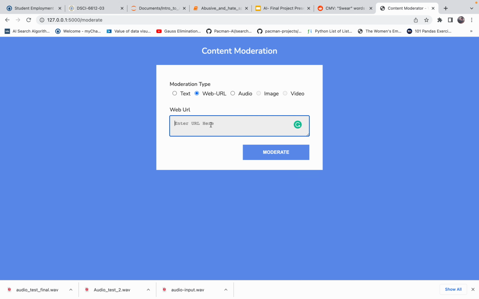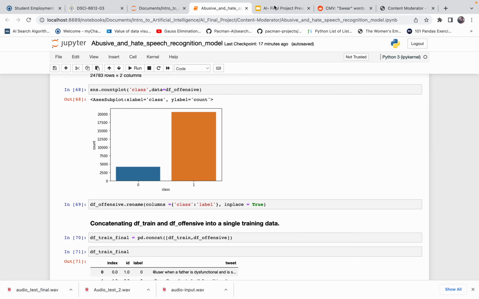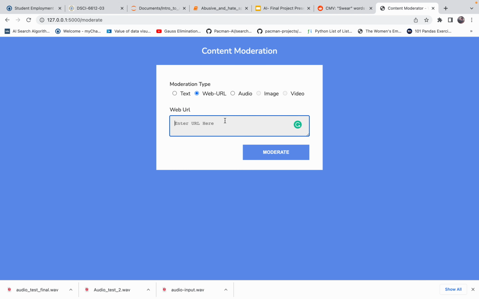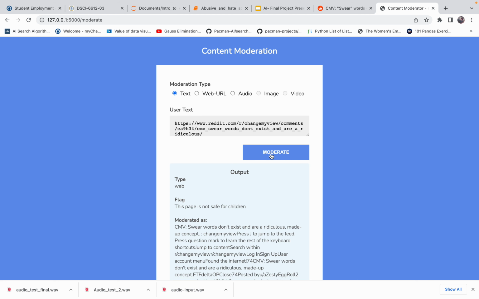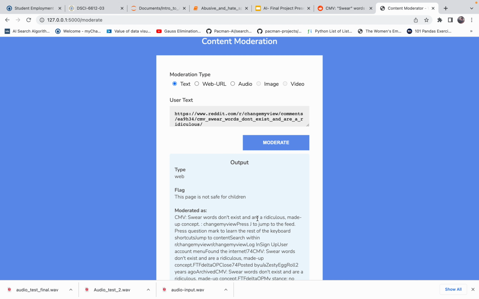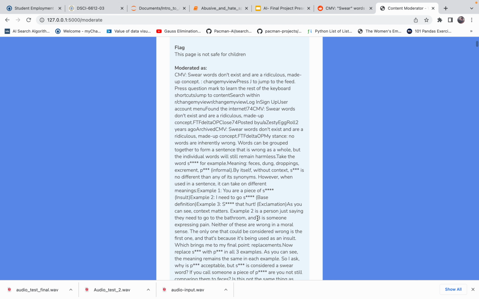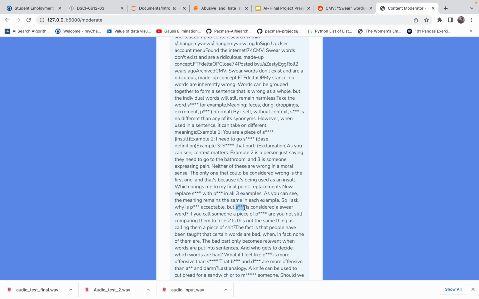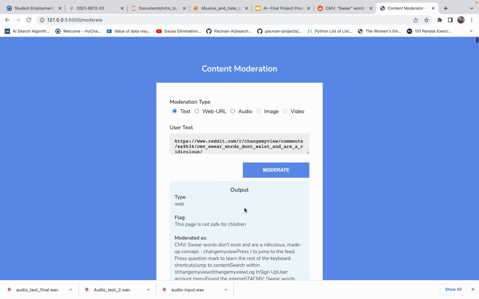So this is the box where we can put our URL and check if it is safe for children or not. So we click on moderate and wait for the result. So as you can see, this page is not safe for children because it contains many swear words. As you can see here, it has been censored like this.